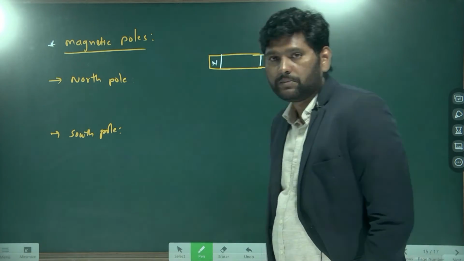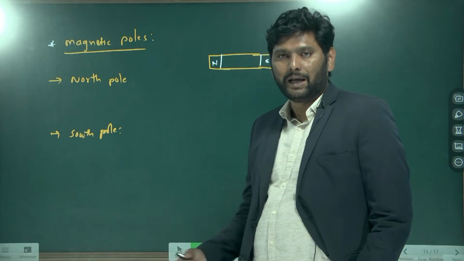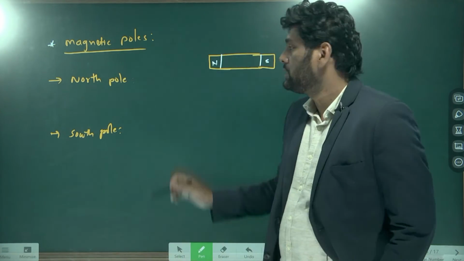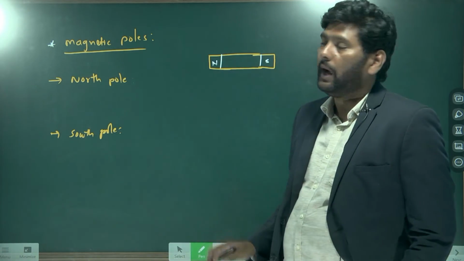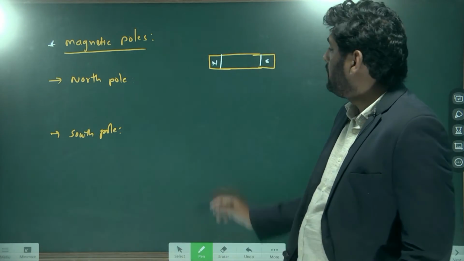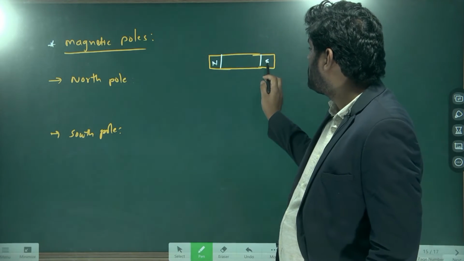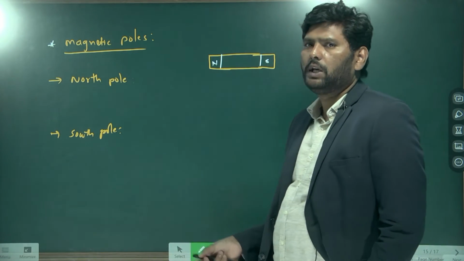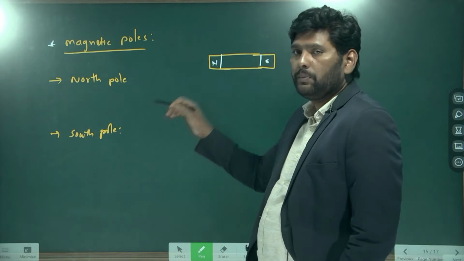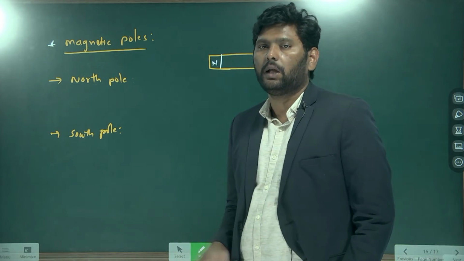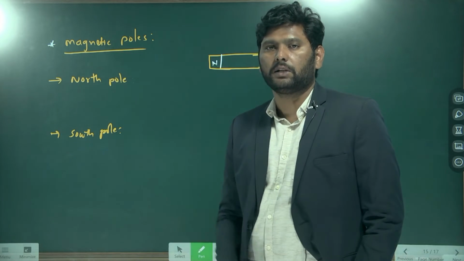If you say in terms of the magnetic lines, magnetic lines always start from the north pole and end at the south pole, and inside the bar magnet the magnetic lines pass from south to north pole. Every north pole will be attracted to a south pole, and every south pole will attract a north pole.